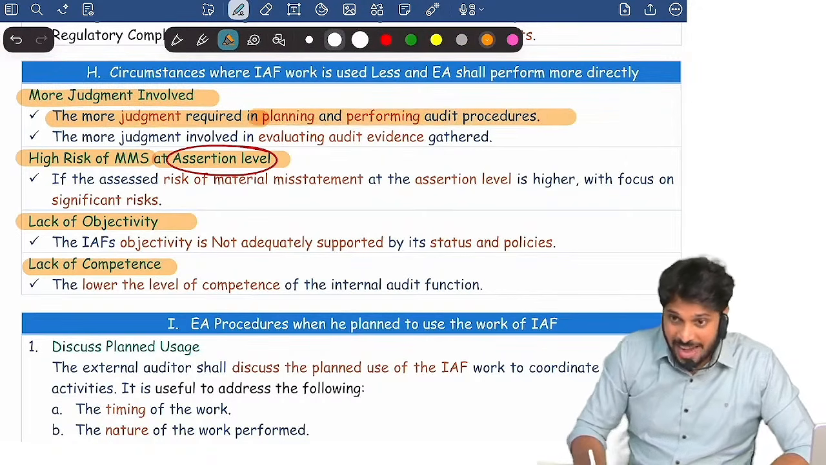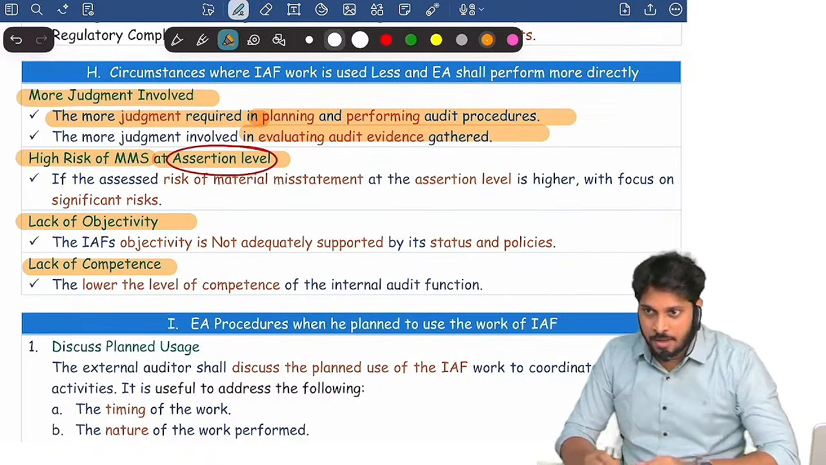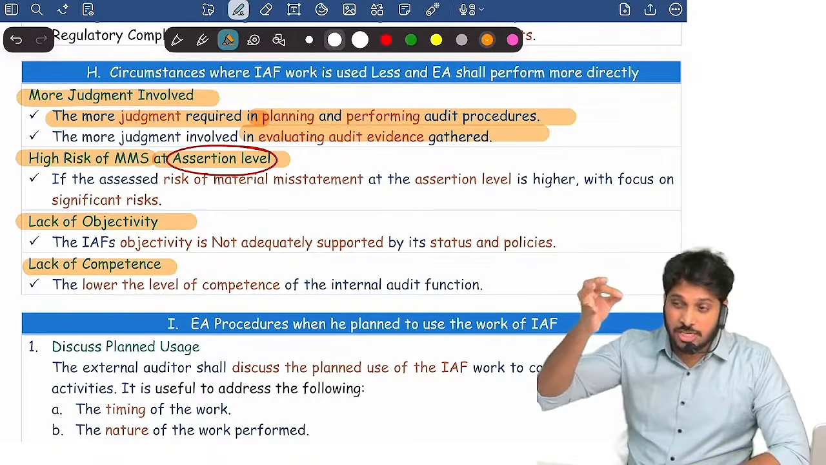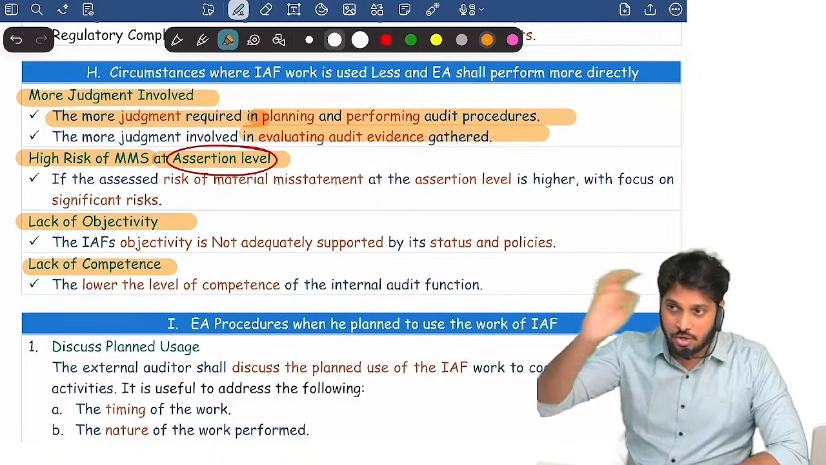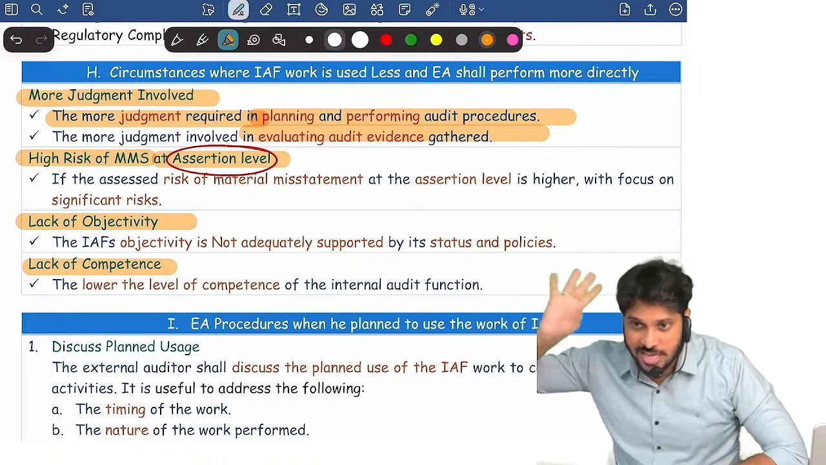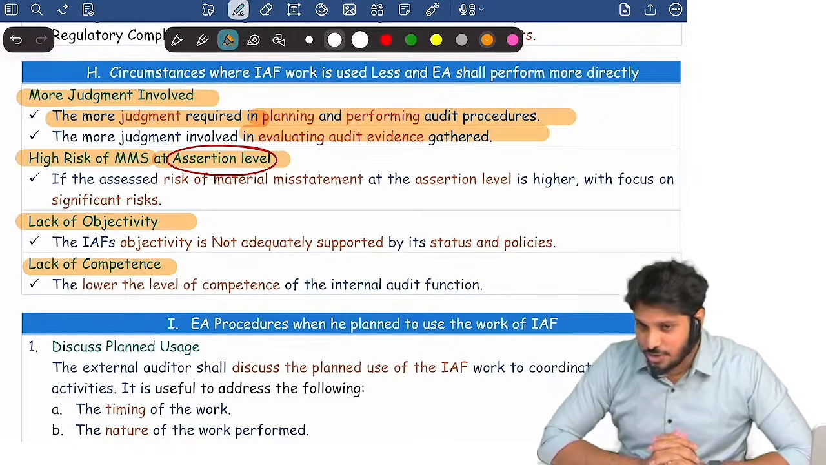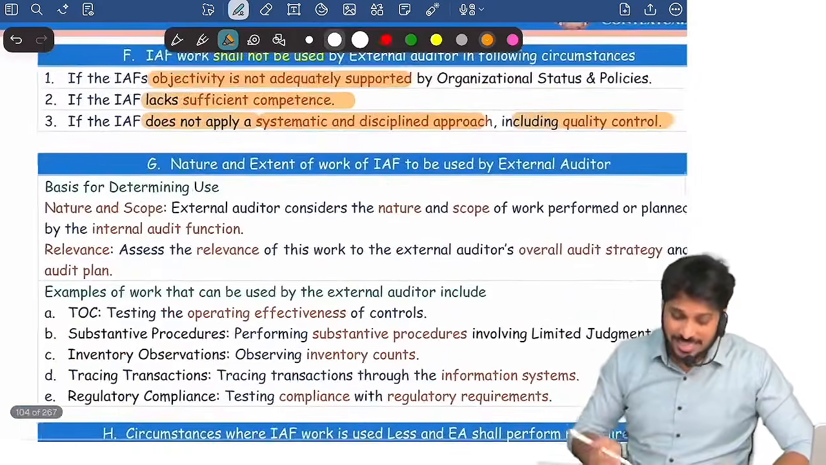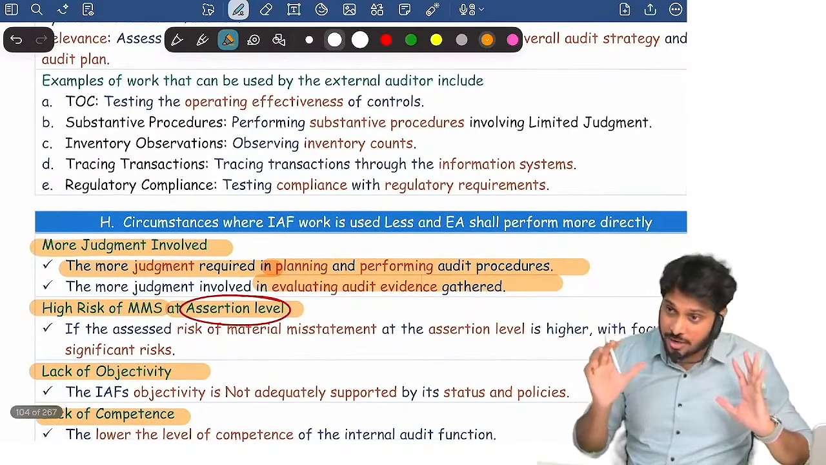more judgment required in planning and performing the audit, or more judgment is required in evaluating evidence. So if at all more judgment is required in planning the audit, performing the audit, evaluating evidence, don't use the internal auditors. Don't use their work. Type 1 work, don't use. You perform that work directly. Are you clear?